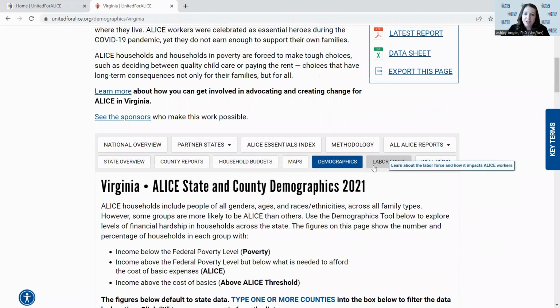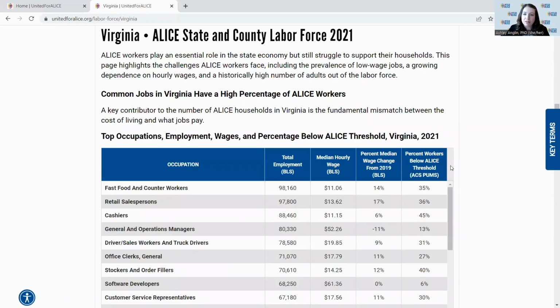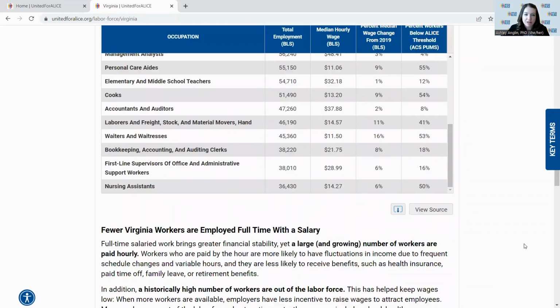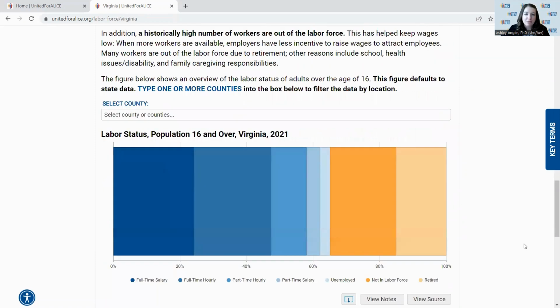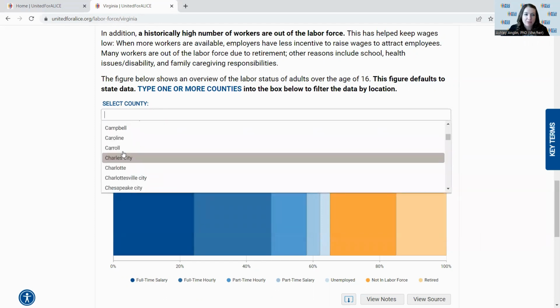We can see on the labor force tab some additional information about the labor force, both at the state and county level. Here we have again this table that's showing the breakdown of those top occupations in terms of total employment, as well as the breakdown of the labor force in terms of the working population over age 16. So this figure shows the percentage of workers who are retired, who are not in the labor force for other reasons, who are unemployed, who are employed part-time salary paid or hourly paid, or full-time hourly or salary paid. This figure can also be customized by location.